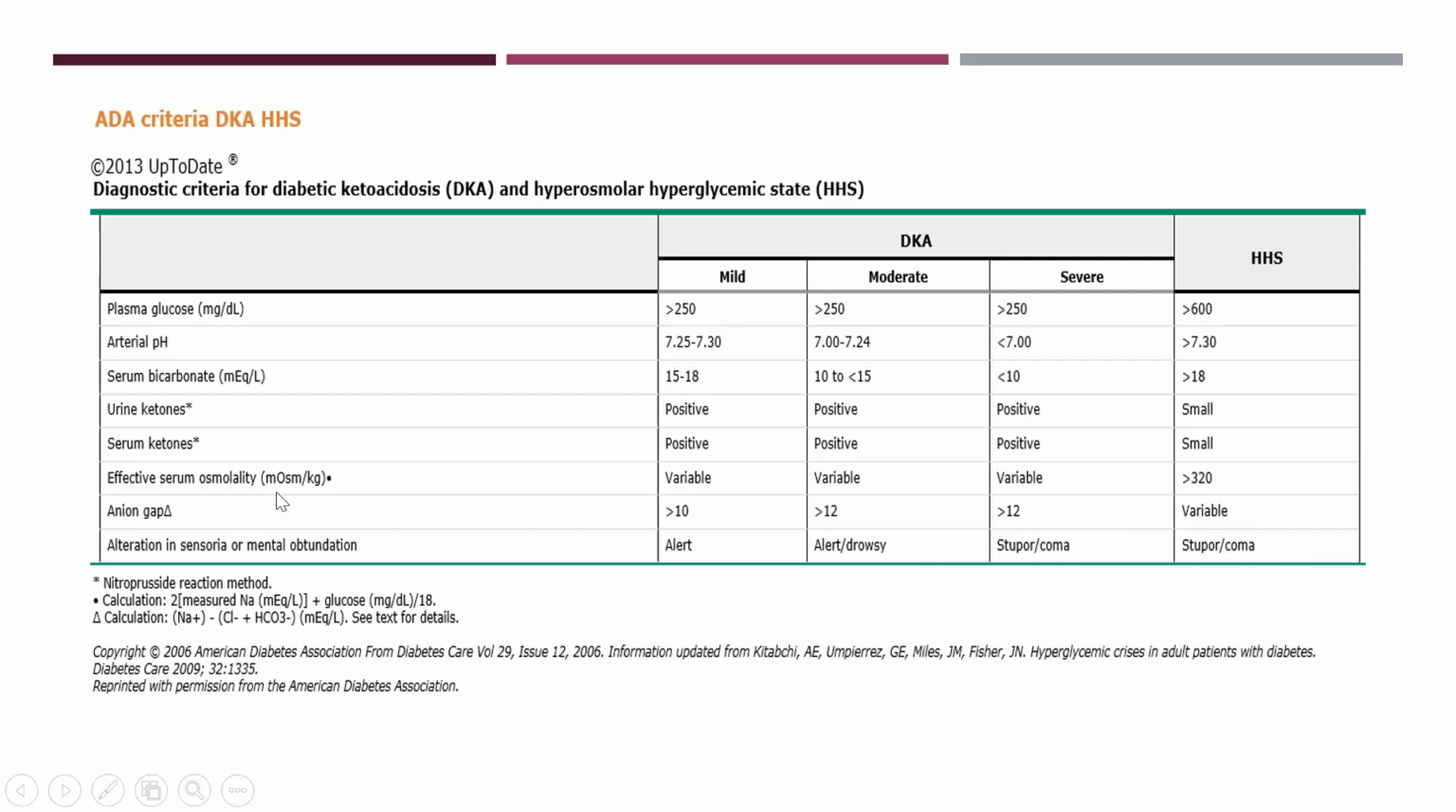Now, I want to talk a little bit about this effective serum osmolality. This is in milliosmol per kg, and the calculation is given below. If you see here, this is 2 into sodium plus glucose divided by 18. And look at the units, milligram per deciliter, not millimoles.